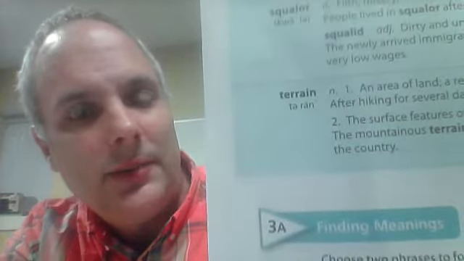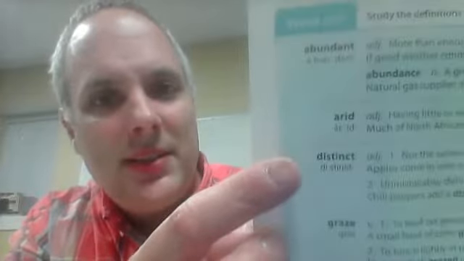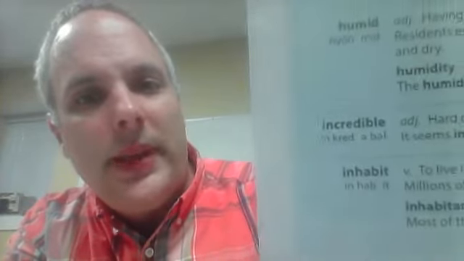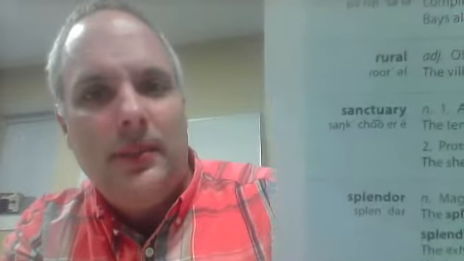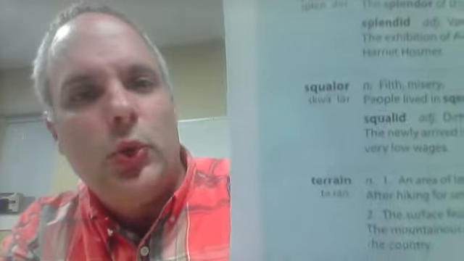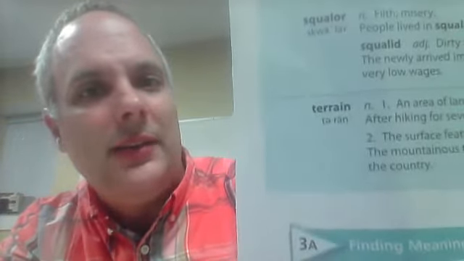Okay, let's look at these one more time because pronunciation is very important, and then we'll discuss. Okay, abundant, arid, distinct, graze, hectic, horde, humid, incredible, inhabit, peninsula, rural, sanctuary, splendor, squalor, and terrain. Okay, so let's start looking at these. It's a great list, okay?